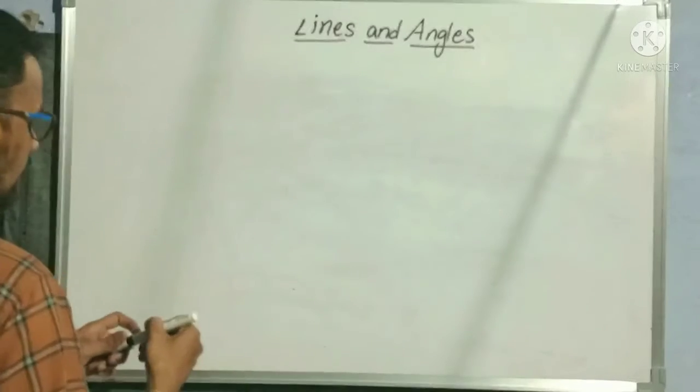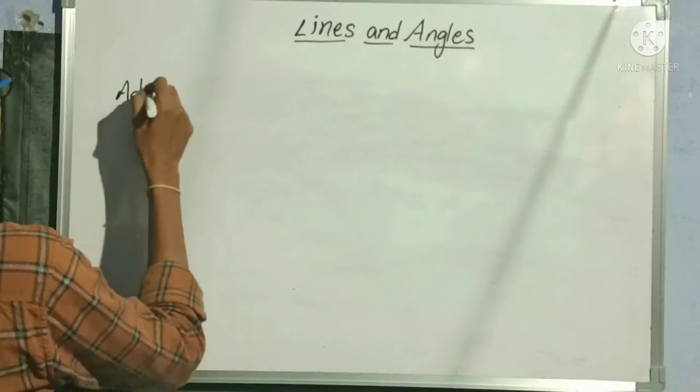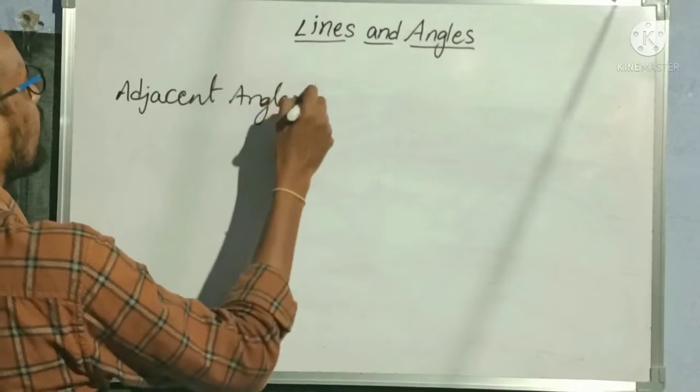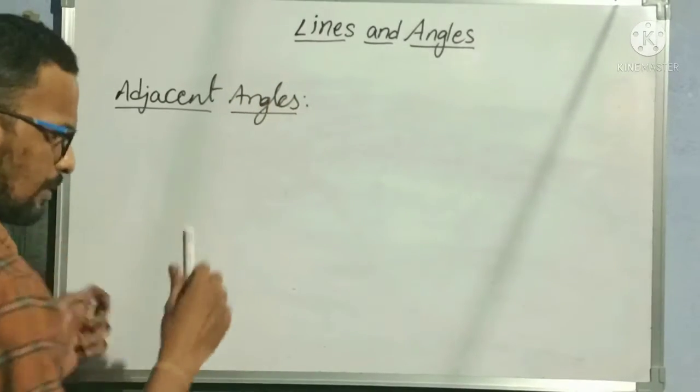Next definition we need to learn is adjacent angles. What are the next angles? Next type of angles? Adjacent angles.